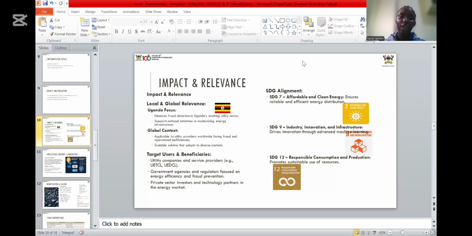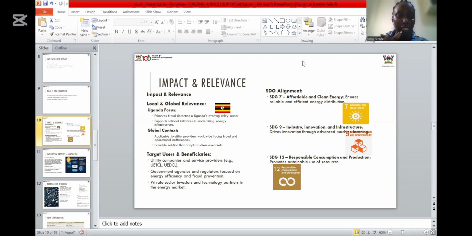My name is Namata Manesha, starting from where my colleagues stopped. So looking at the impact and the relevance of our solution, it has a local and global relevance. Looking at Uganda specifically, here we enhance fraud detection in Uganda's evolving utility sector. It has been written about in different news articles how much fraudulent behavior in electricity consumption there is in Uganda. So our solution supports national initiatives in modernizing the energy infrastructure and also preventing fraud.